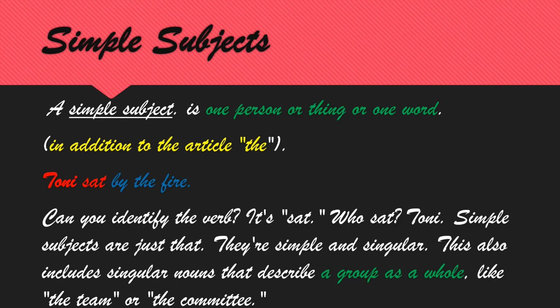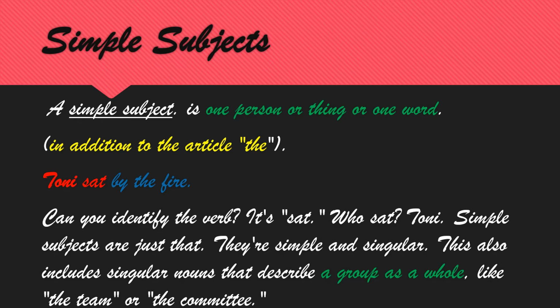They are simple and singular. This also includes singular nouns that describe a group as a whole, which we call the collective noun. The team, the committee, the flock. Like that. A collective noun we consider in the noun's place as a singular noun. This is called simple subjects.